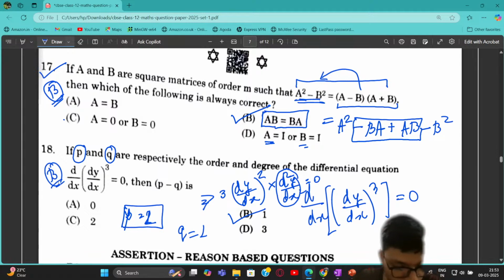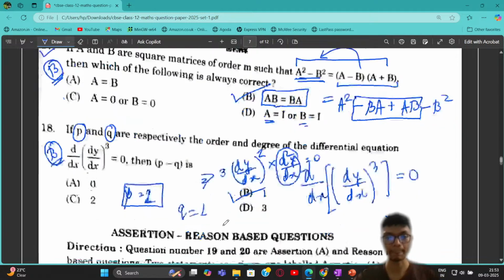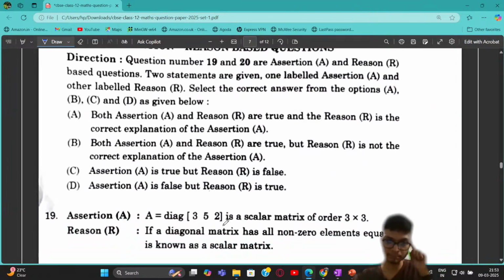I hope this is clear to all of you, right? So very simple problem, just using the simple concepts of order and degree over here, right? With this, I am done with all the MCQ type problems, right? Now let's move to the assertion reason based problems, right? So next we have the assertion reason based problem.